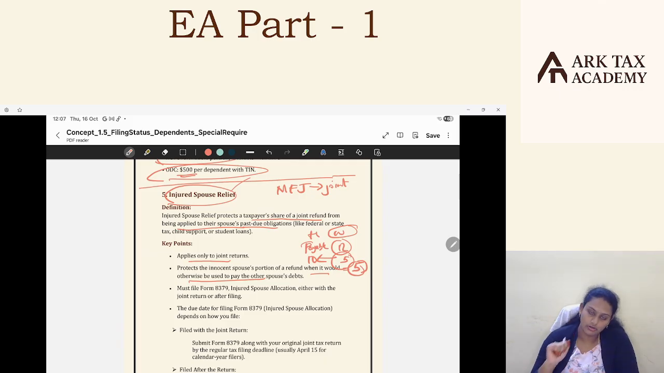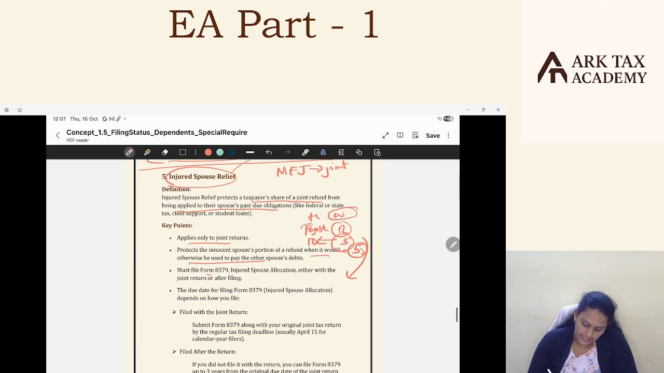By going for this injured spouse option, the wife will get her share of the refund, and the husband should pay that amount. In this case, if she goes for this injured spouse relief, the wife will get the refund that was previously used to set off the husband's liability. She will get that refund and the husband will pay that amount.